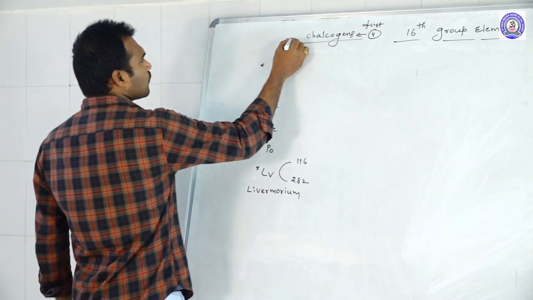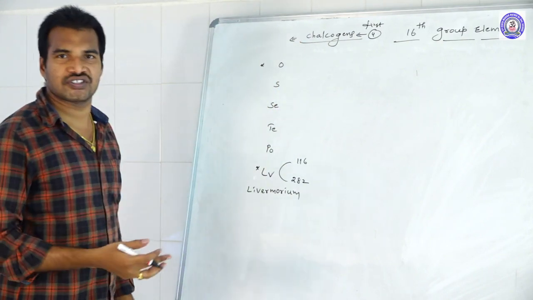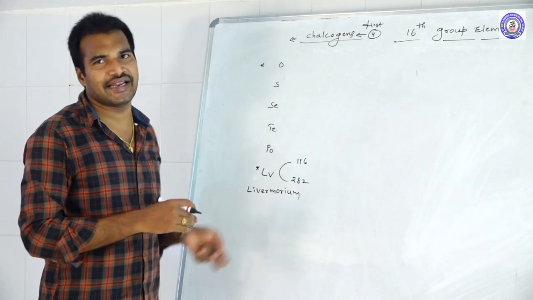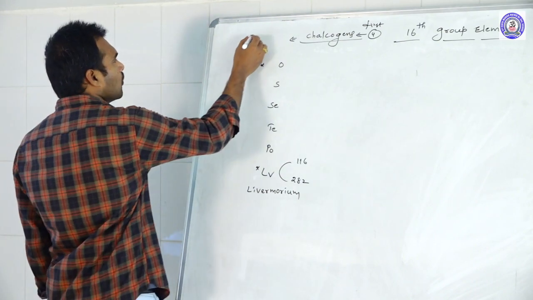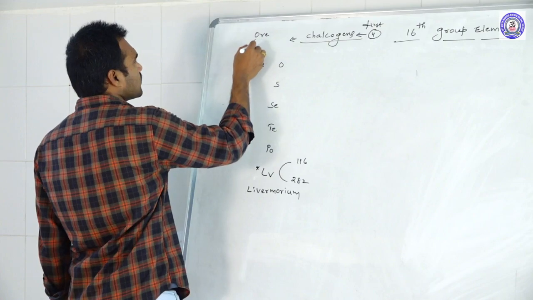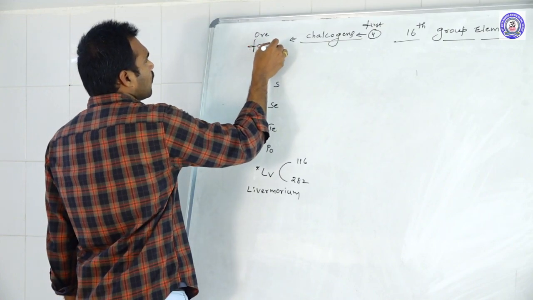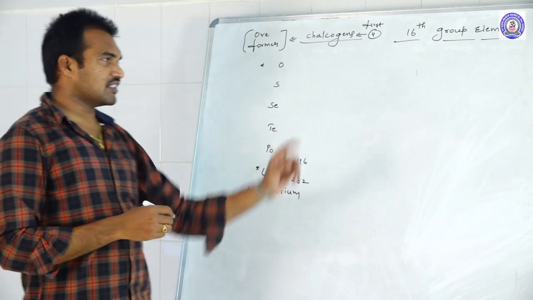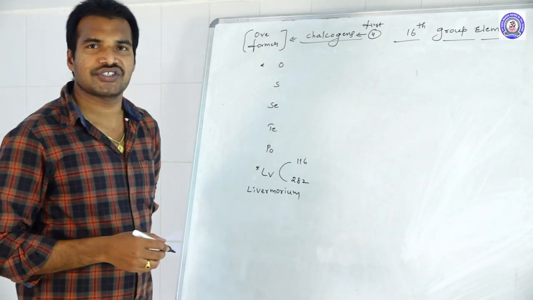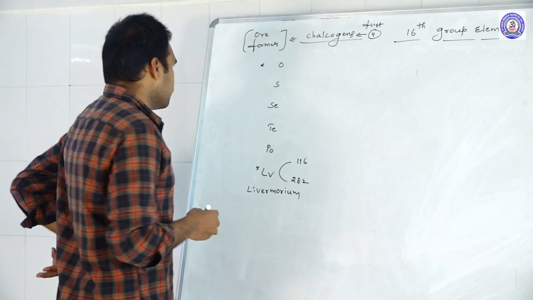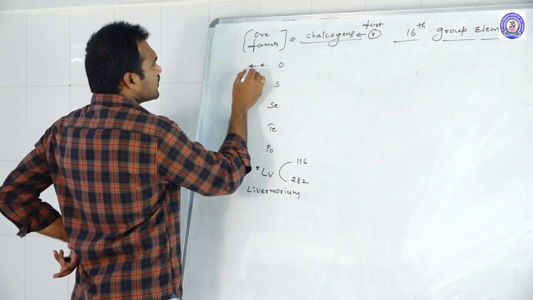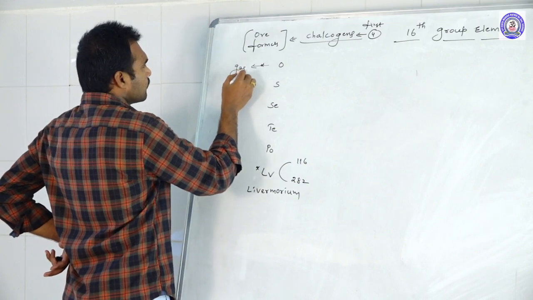Because most of the metallic ores exist in the form of oxides, sulfides, selenides. So simply we call them ore formers. That is why the first four elements of the 16th group are called chalcogens.